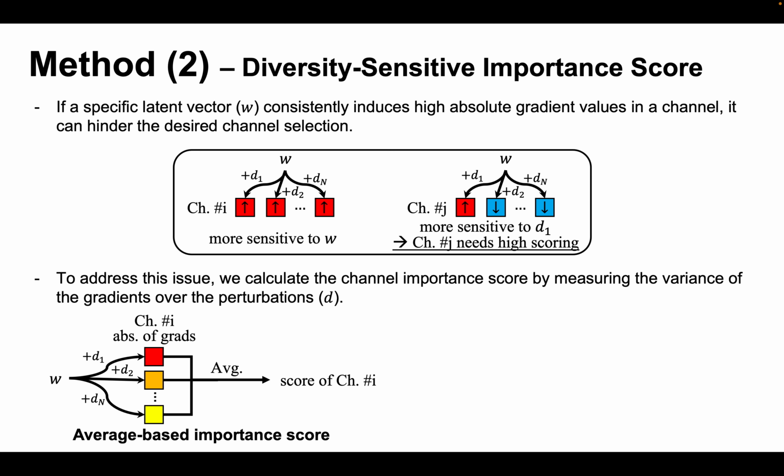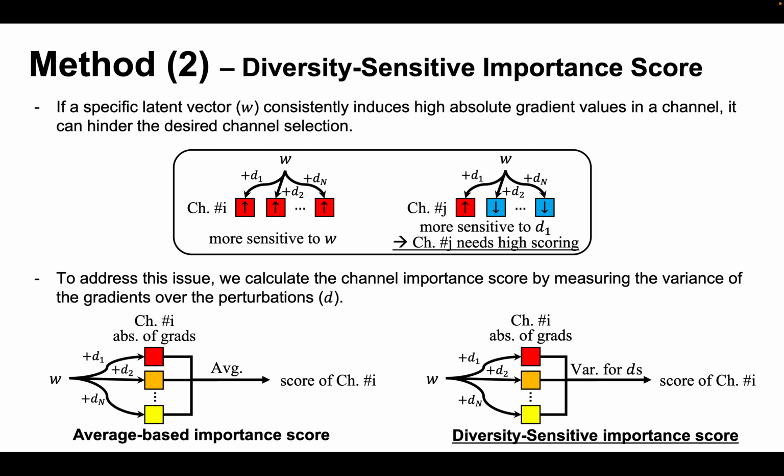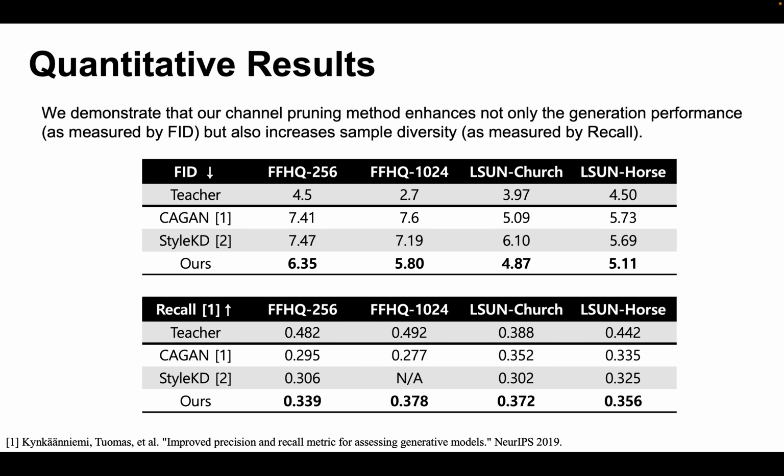Now let's discuss how we calculate channel impedance scores using these gradients. The common approach averages the gradient across channels. However, if a specific latent vector consistently induces a high absolute gradient value in a channel, it can interfere with desired channel selection. For example, in this figure, channel I gets a high gradient and it is more sensitive to the latent vector than the perturbation, but channel J shows a high gradient for specific directions, like D1. So we designed the channel impedance score to retain J rather than I by measuring the variance of the gradient over perturbations instead of averaging.